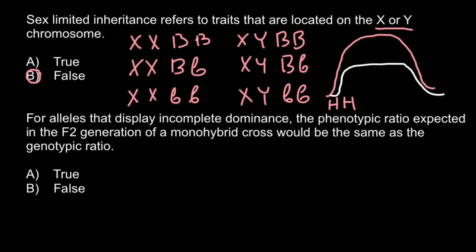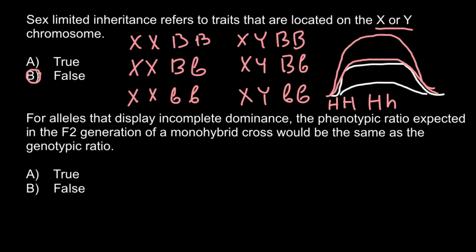And in males, genotype capital H and small h would produce a moderate rate of body hair expression, while in females this would be expressed only to a very small extent.